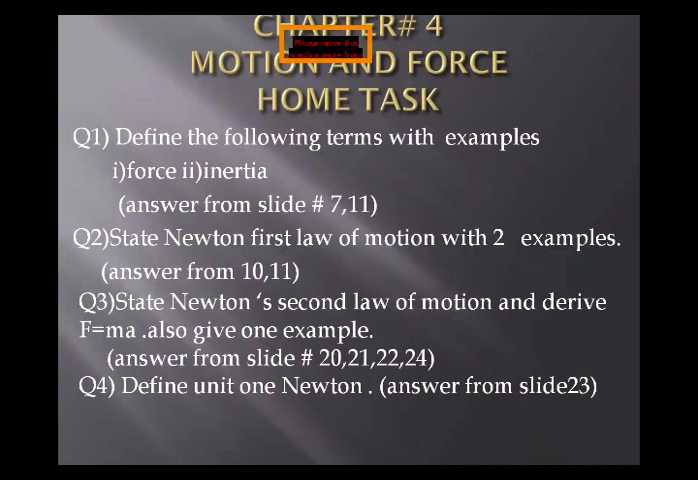And we are going to have a home task. Okay, so question number 1, you have to do this home task in your fair copies. Define the following terms with examples: force and inertia. Students, you can find the answer from slide number 7 and 11. And remember one thing, that you have to give the examples. And when you are defining force and inertia, try to write the formula, unit, and nature, and all that.